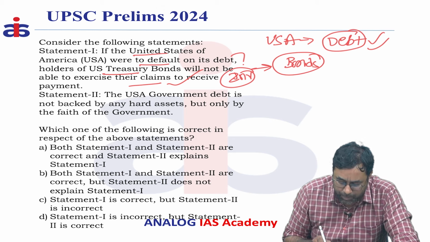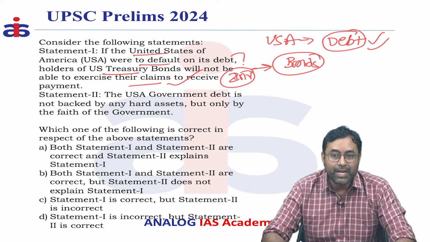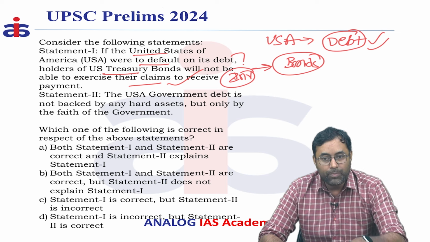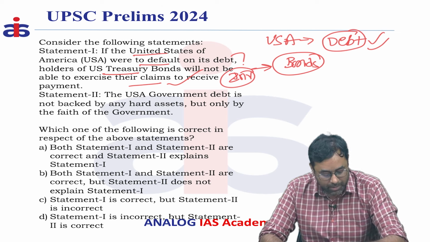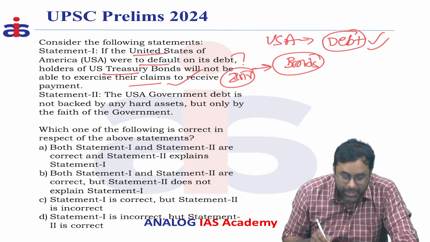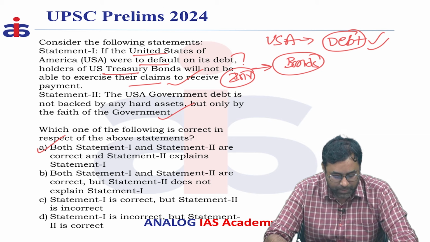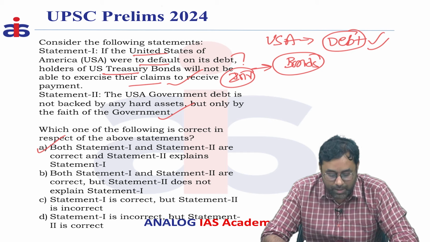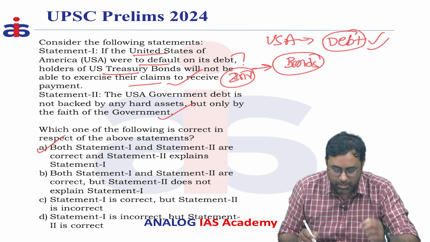At the same time, most of the people are investing in government bonds. Why? Because of the trust created in the US economy, and in the USA most of the government bonds are not backed by any assets like gold. It is on the trust and faith in the government that most of the people are investing. So that's why the second statement is also correct, and option A is the most probable answer for this question, because people are investing in the government bonds of the USA because they have faith in the government.